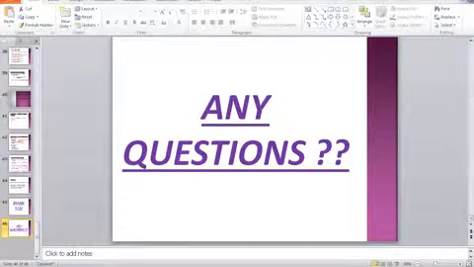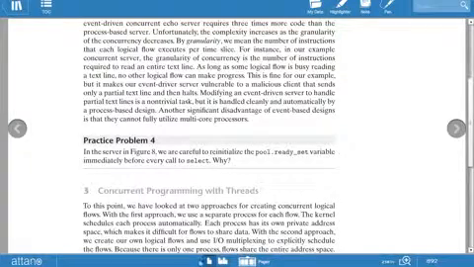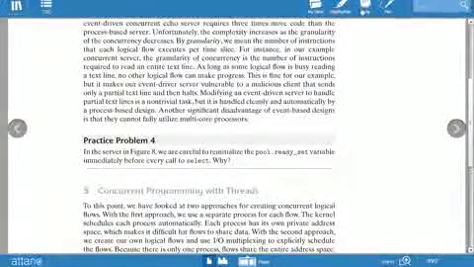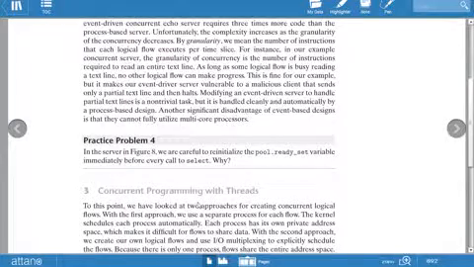In tomorrow's class, I will be starting with your next topic, that is concurrency programming with threads. That is how concurrency programming is maintained with the help of threads.